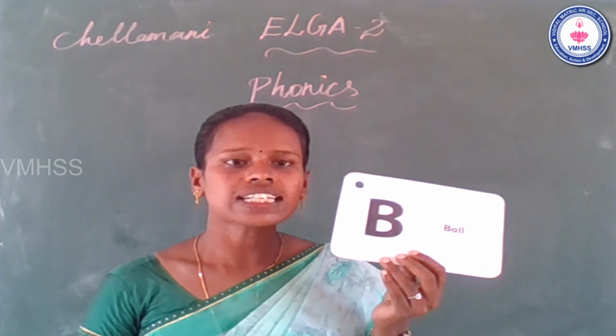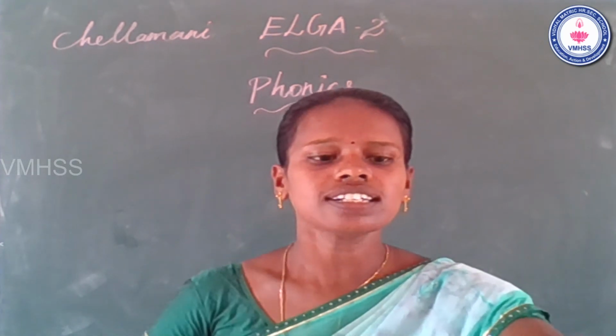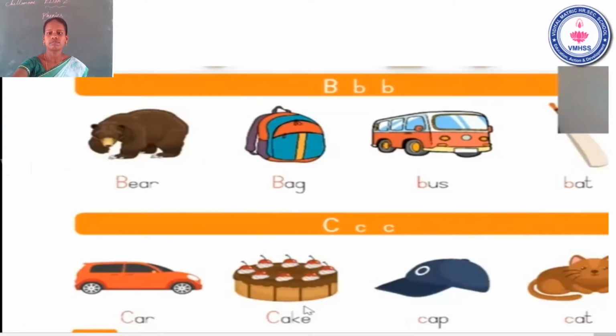Now let's see some words. See the slide. The name of the letter B. The sound of the letter B. B, beer. B, back. Third one, B, bus. Fourth one, B, bat. The name of the letter B. The sound of the letter B.